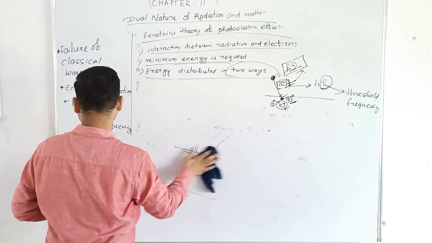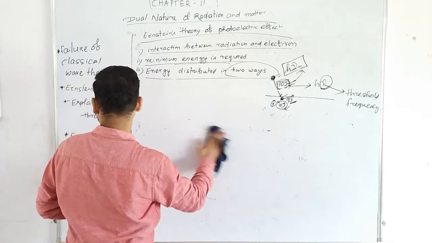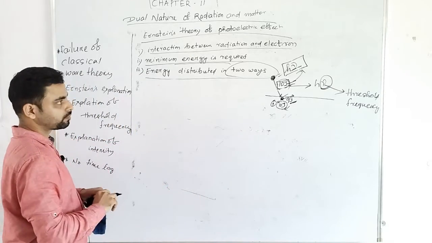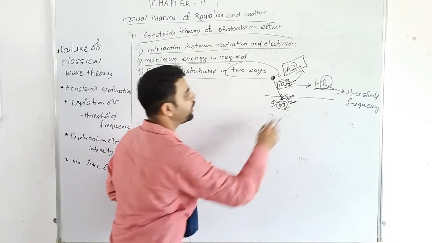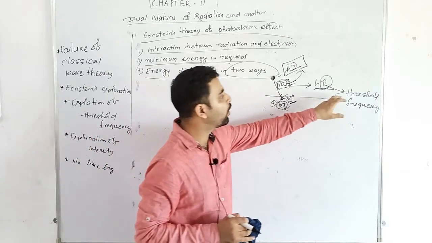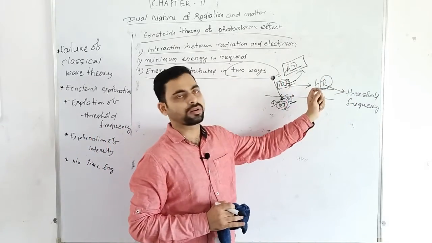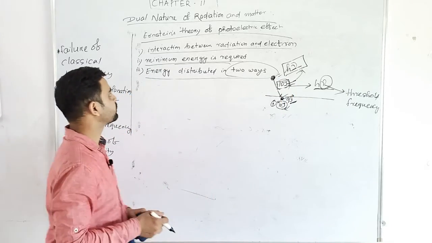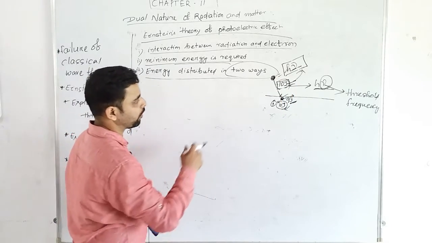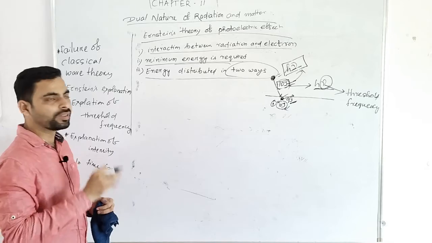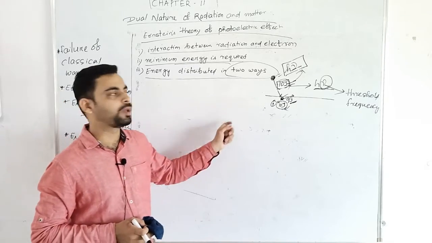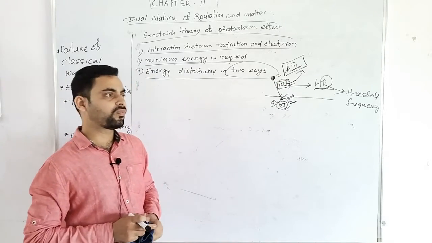How Einstein explained the threshold frequency. We have studied that Einstein explained how threshold frequency is required for emission of electron. Without threshold frequency, no electron can emit from the metal surface.